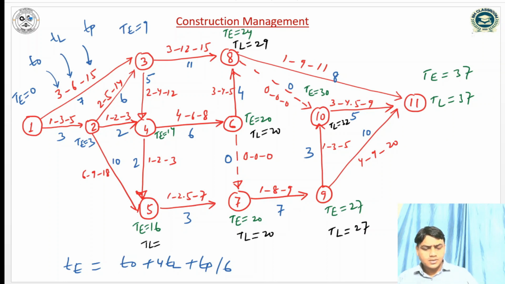So for event 3, we can write, firstly, 20 minus 6 is 14. So TL is 14. Now 14 minus 5 is 9, and 29 minus 11 is 18. So the minimum value we have to take is 9. Similarly, 20 minus 3 will be 17. So TL here is 17.